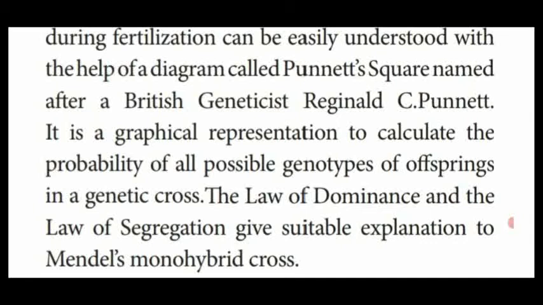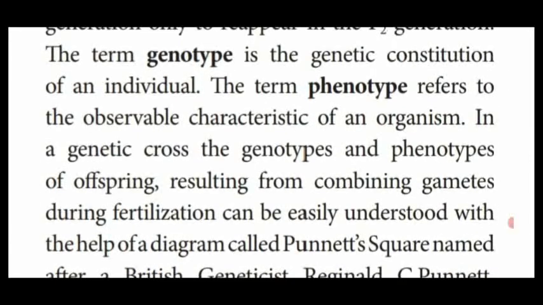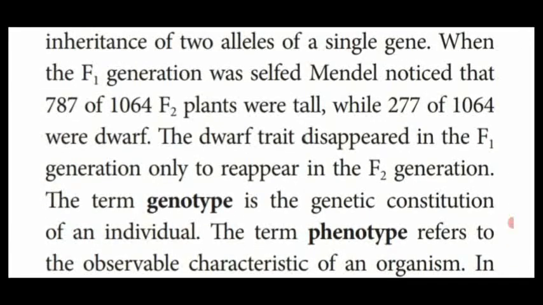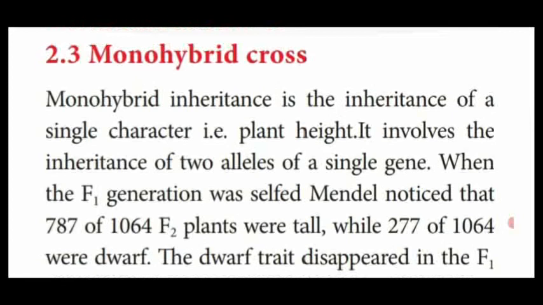The F1 generation proves the law of dominance, and the F2 generation shows the segregation of the gametes, that is, the law of purity of the gametes, and also shows the law of dominance. So monohybrid cross is the best example of both laws, the law of dominance and the law of segregation.